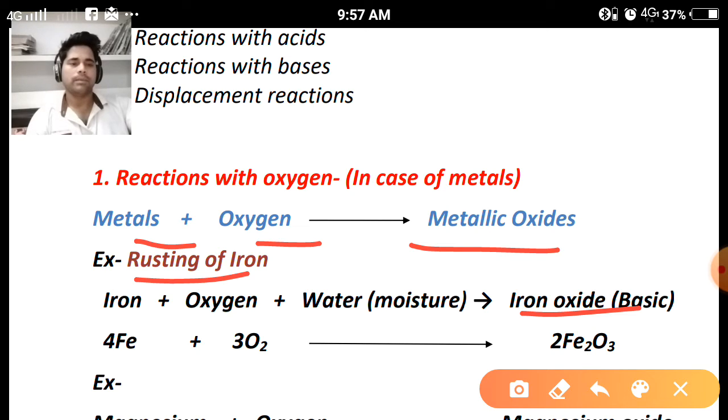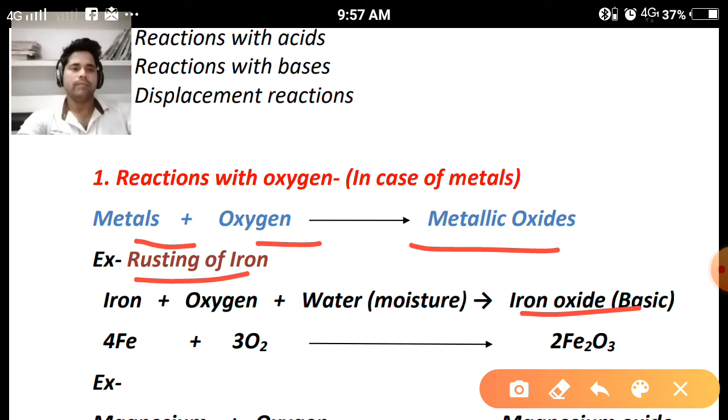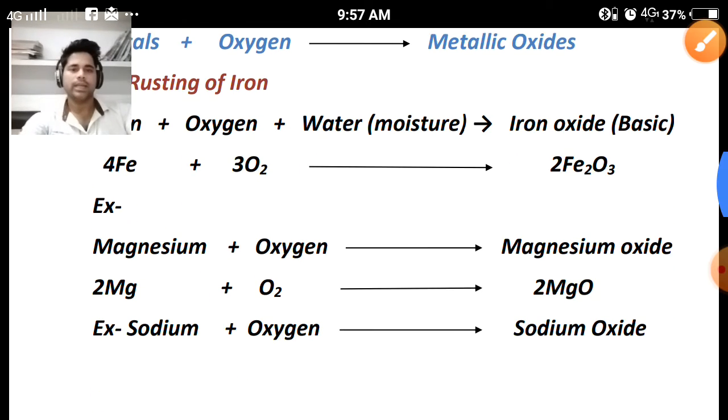If blue litmus paper turns red, it means the solution has acidic nature. If red litmus paper turns blue, it means the solution has basic nature. Here, the iron oxide will show basic nature. Clear? So this was about the indicator.